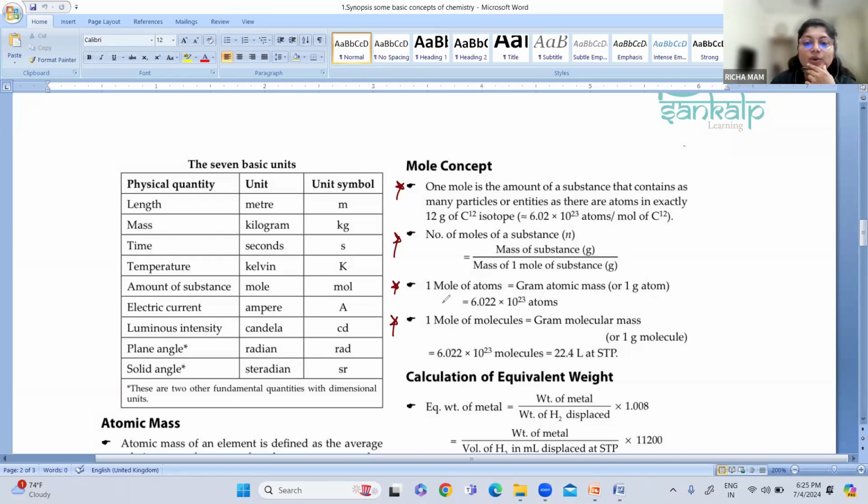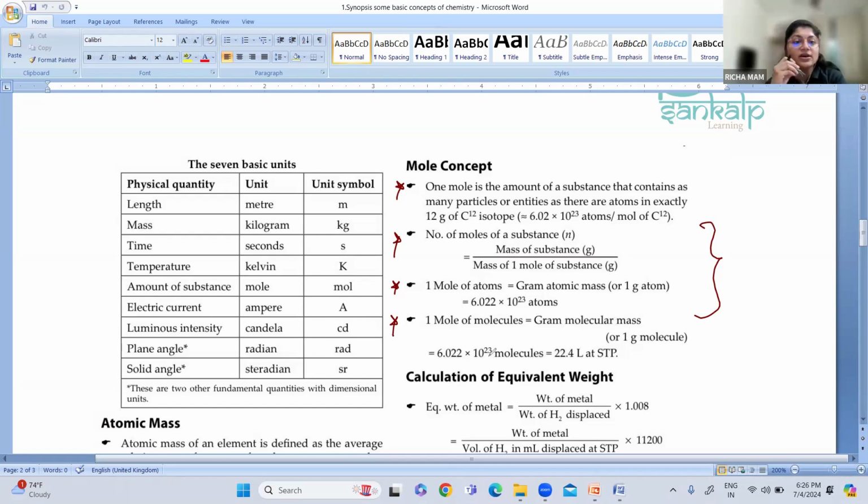Second formula: what is 1 mole of atom? 1 mole of atom is equal to gram atomic mass, that is 6.022 into 10 raised to 23 atoms. Don't worry, just note down the formulas. Further, we are going to solve the problems, so we will use these important formulas there. Next, what is a mole of molecules? The mole of molecules is equal to gram molecular mass.